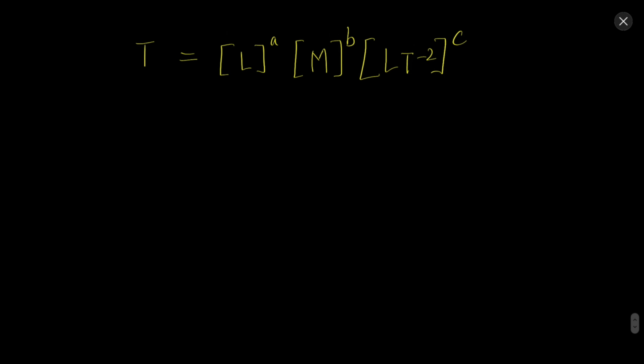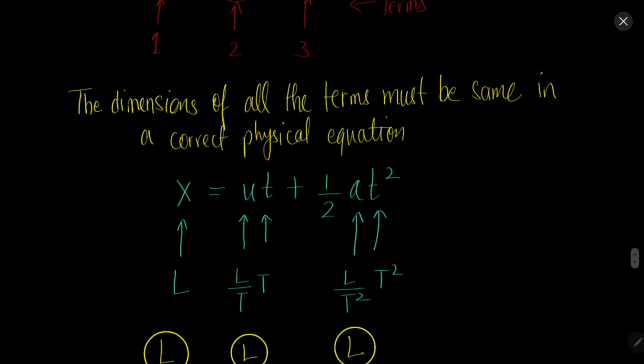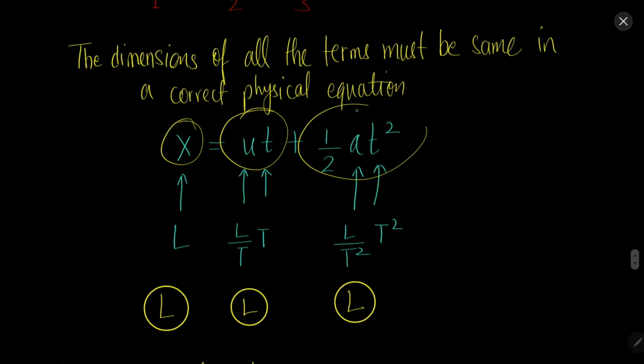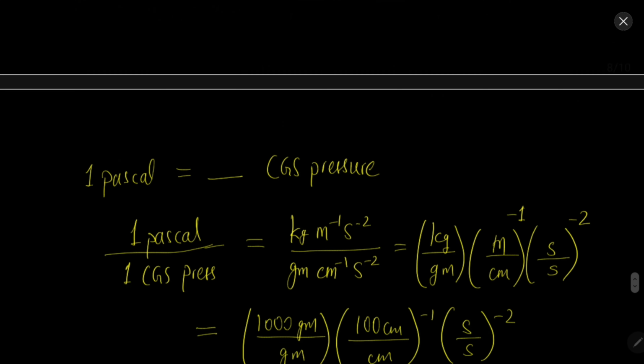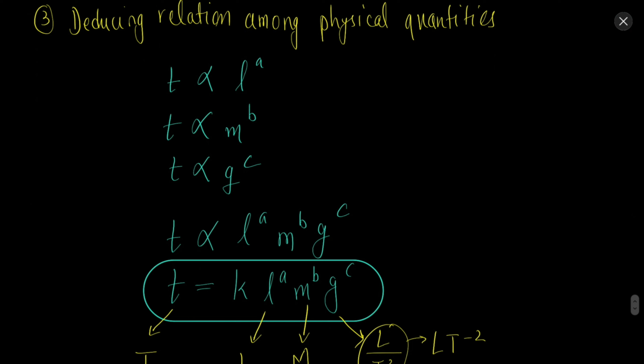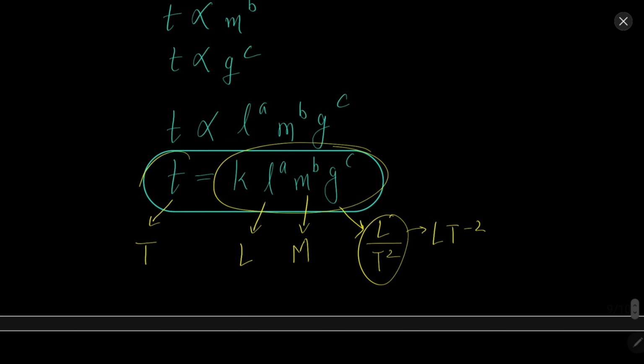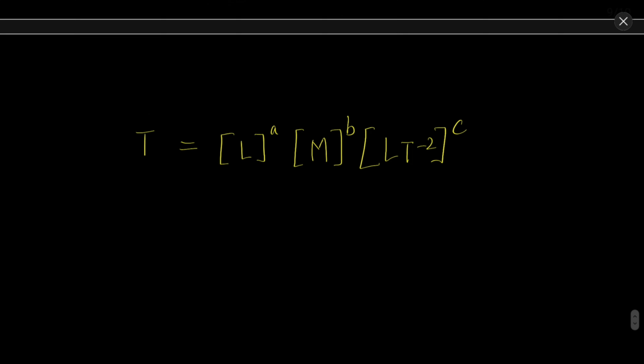Okay, now we know that the dimensions of each term must be same. So this is one term and this is another term, if you know what I mean. Let me tell you again. So this is one term, this is second term, this is third term. So all these terms must have same dimensions. Okay, so in the formula that we are trying to derive, we have two terms. One is this term and one is this term. Remember, how do you get different terms? If they have plus or minus between them or equal to sign between them. So we have two terms here.